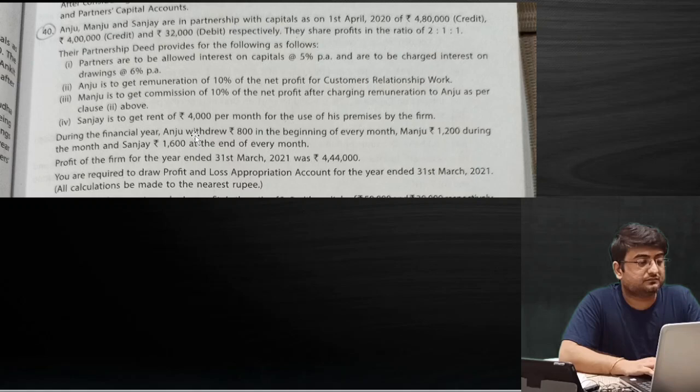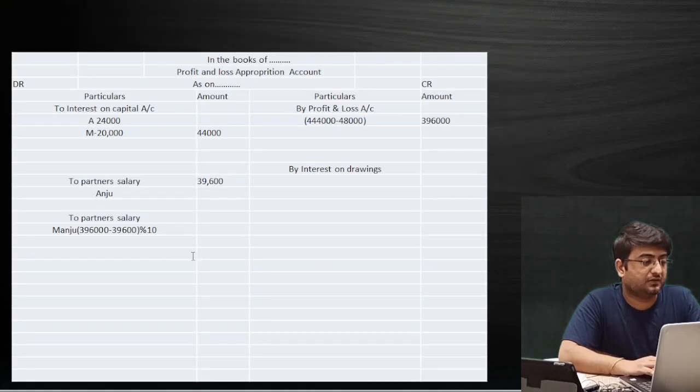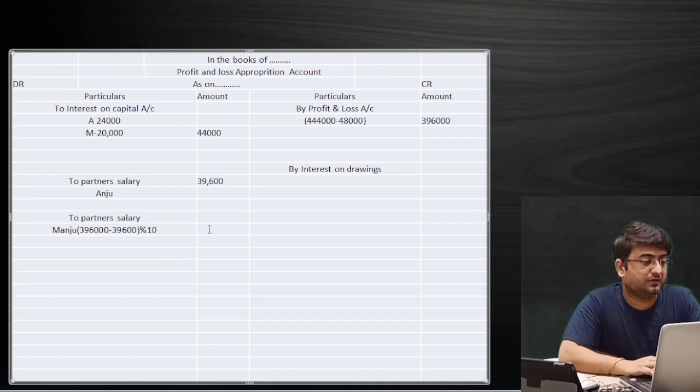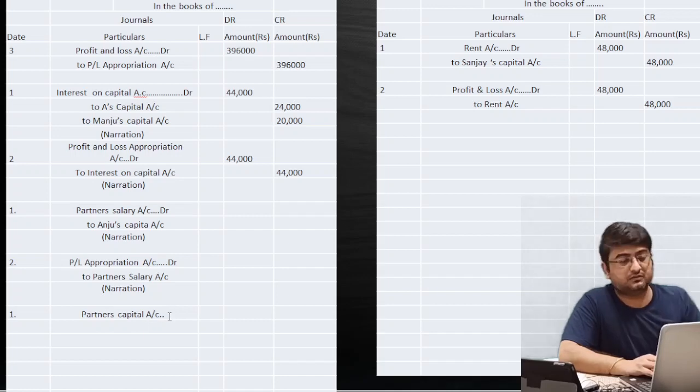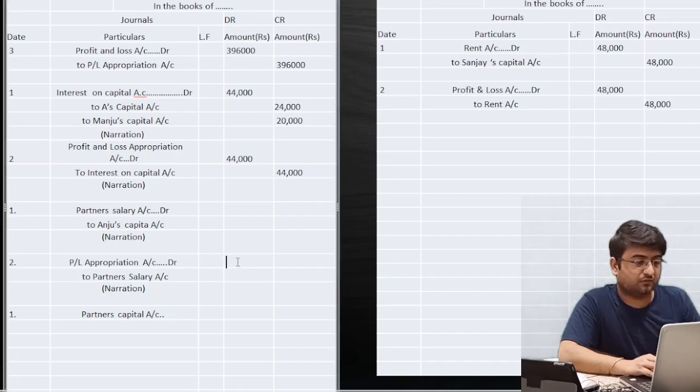Profit that we had was 3 lakh, and 35,640 rupees is the commission we have. So we'll simply go to the PL appropriation account, and first we will write over here 35,640. Okay, so for this entry we'll have to pass two journal entries. So we'll go to the journal entries column first. PL appropriation account, partner salary. This was the amount for the salary only. So partner salary we had left to Anju's capital, 39,600.